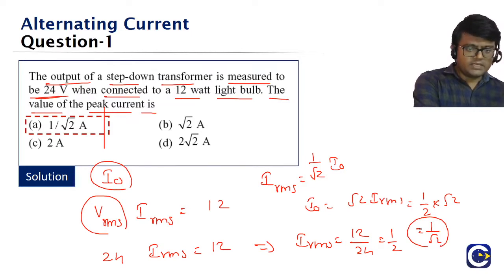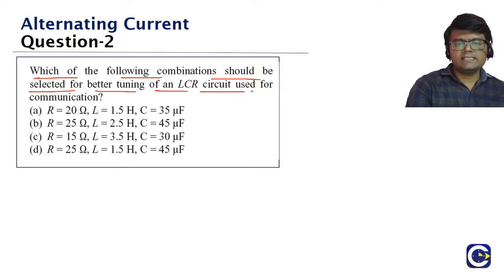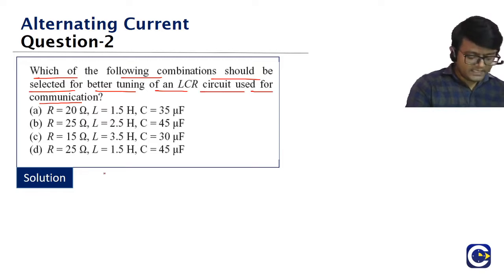1 must be equal to A. Okay. So look at this question. Which of the following combinations should be selected for better tuning of an LCR circuit used in communication? They are giving specific values for resistance, inductance and capacitance.